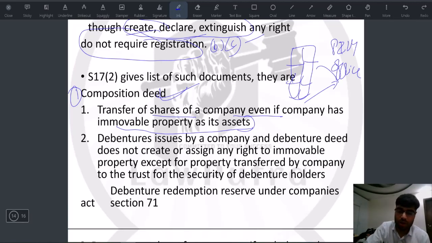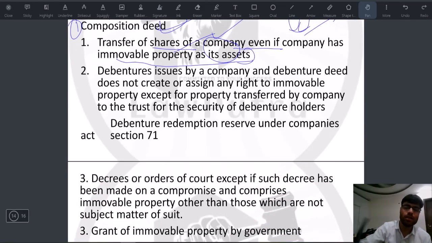So this law says that even if there's a transfer of shares, then obviously you will have a right to their immovable properties, and that instrument does not require registration. ये उस चीज को प्रोटेक्ट करता है, so that जो shares का लेन देन है, that becomes easy. Otherwise, for every share purchase, you would have to go to the registrar's office to get it registered.